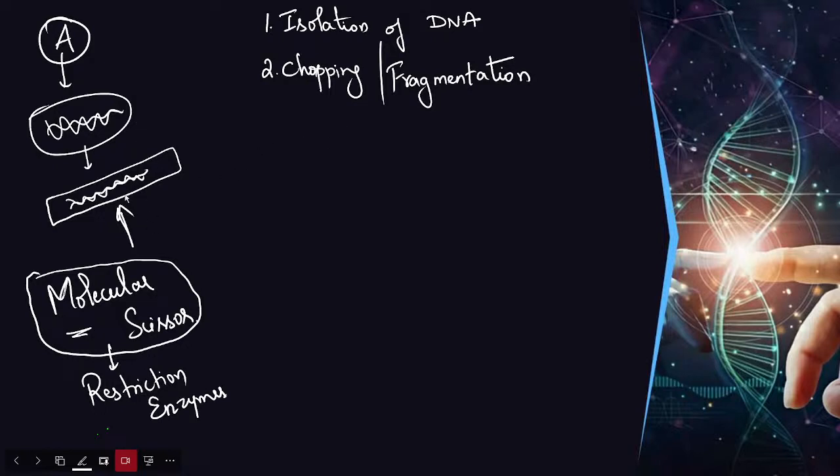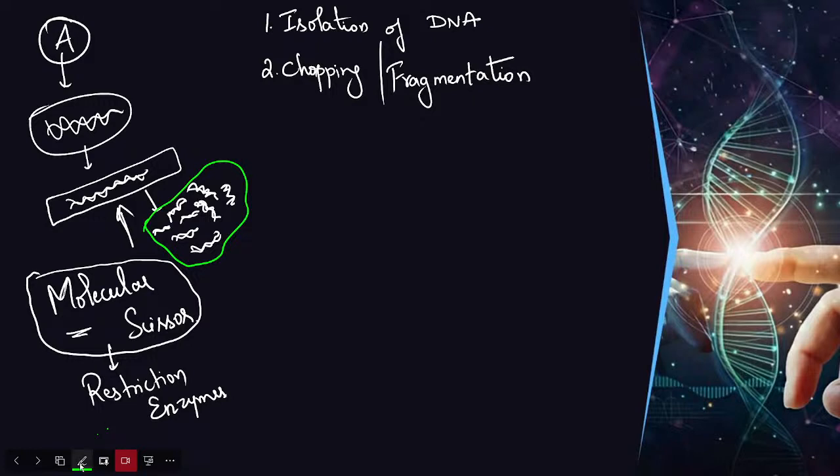After fragmentation, we need to select. For example, after this process, what will we get? We will get DNA fragments like this, but they may be in groups and clusters, fragment clusters. From this, which one is our insulin producing gene? How will we come to know? First we need to separate these DNA, these genes. But even then, we will not understand which one is our gene. It will not be visible clearly. So what will we do?